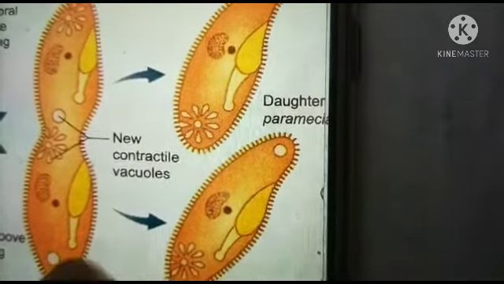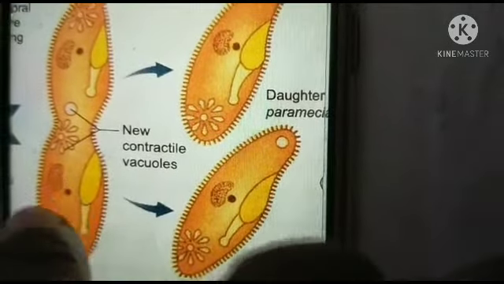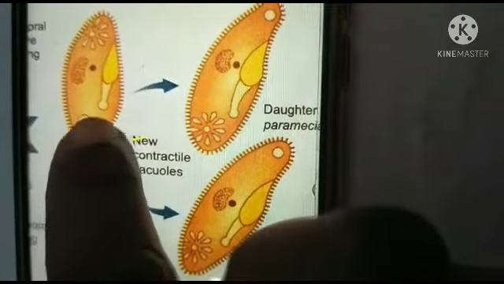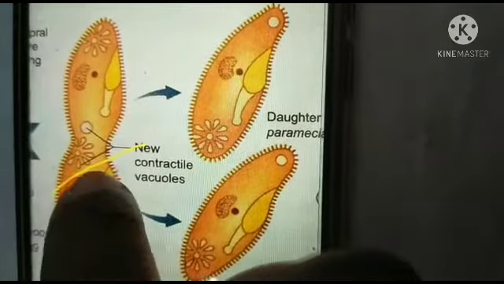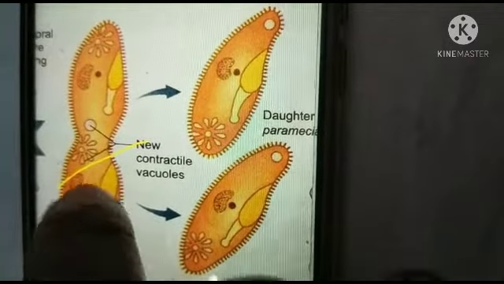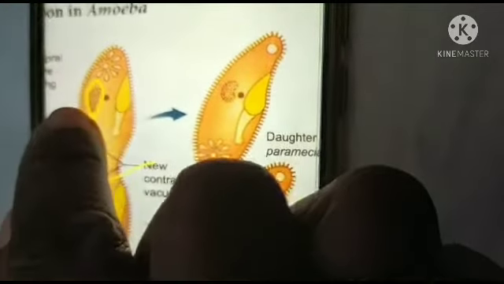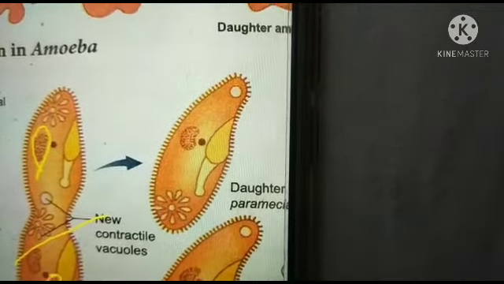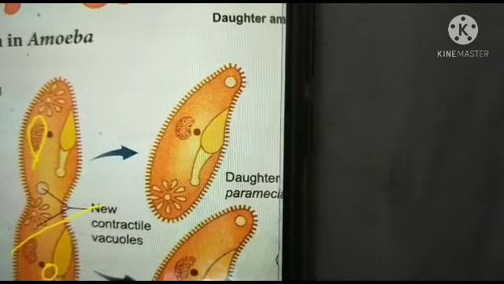Next, we are going to learn about transverse fission. In this fission, the plane of division moves along the transverse axis of the organism. For example, Paramecium. In the Paramecium, the macronucleus is divided by amitosis and the micronucleus is divided by mitosis.